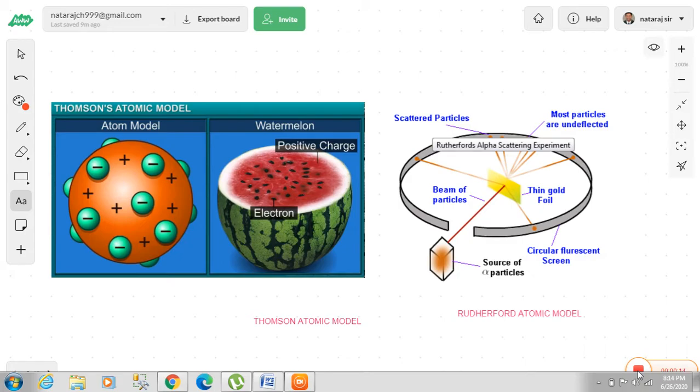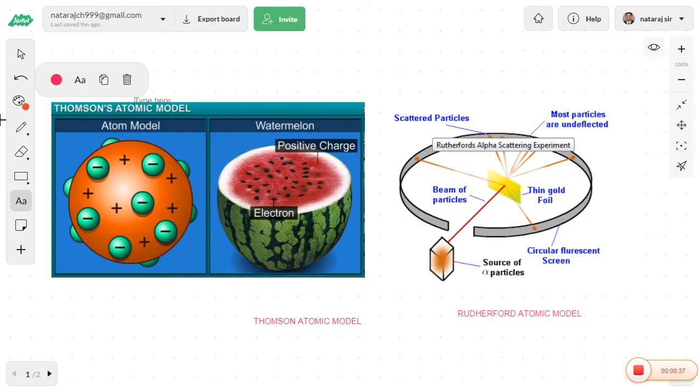Okay, in this session, we are going to discuss the atomic models. You know already this topic is from Structure of Atom, class 11 chemistry. A number of theories were proposed to explain the atomic models. The first theory is the Thomson atomic model. This is the first concept.